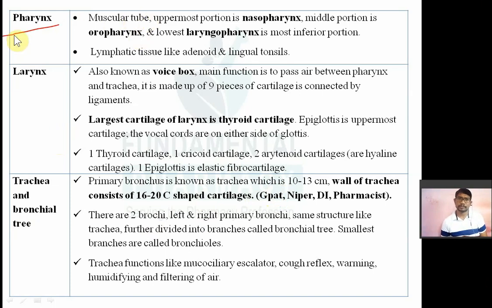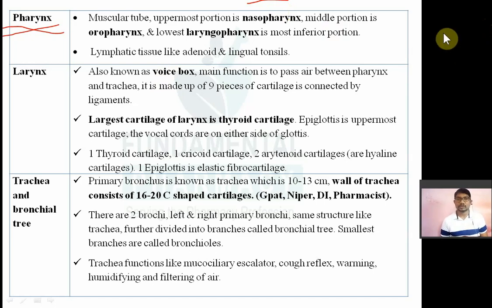Now there are different parts of this pharynx. The first part, the uppermost part, is known as the nasopharynx. Then the middle part is known as the oropharynx and the lowest part is known as the laryngopharynx. So the laryngopharynx is the inferior part, the nasopharynx is the superior part, and the oropharynx is the middle one.